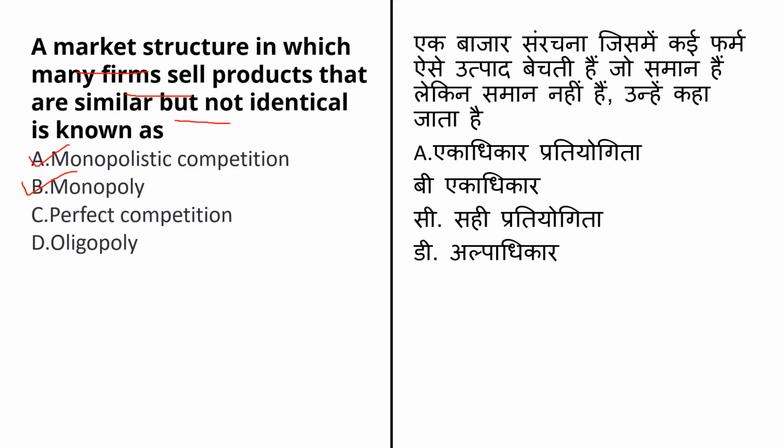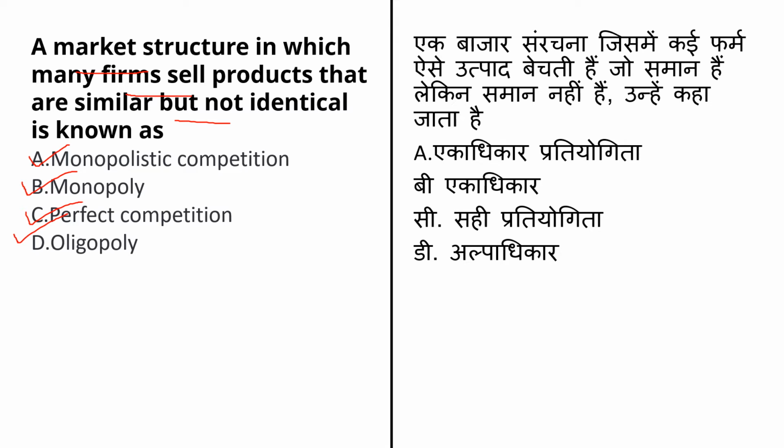And the seller who is selling the product is a price maker and not a price taker. Third option is perfect competition. In a perfect competition, there are a number of sellers and a number of buyers. And last option is oligopoly. Oligopoly refers to a small number of producers working either explicitly or implicitly to restrict the output and fix the prices in order to achieve above normal market returns.